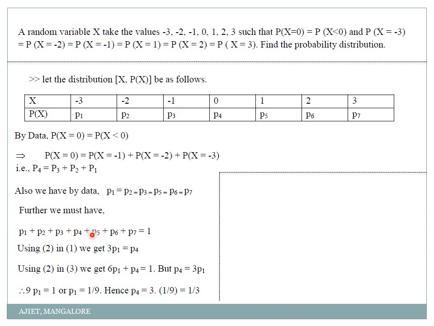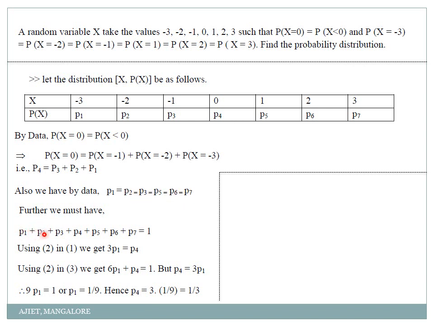Correct? P4 is not there, P4 is independent, so 6P1 plus P4 is equal to 1. If you just substitute it here, all these P2, 3, 5, 6, 7, you take as P1.